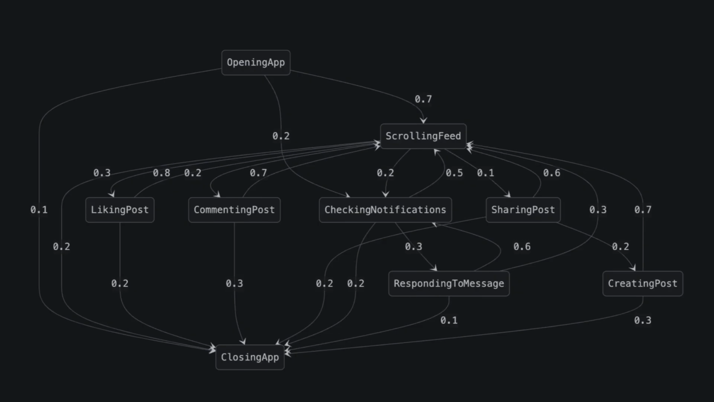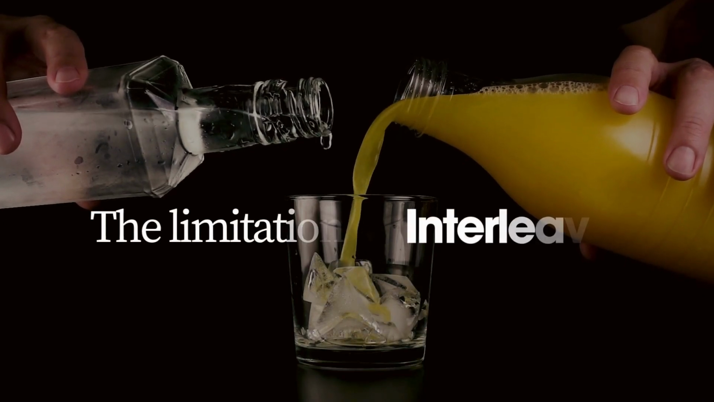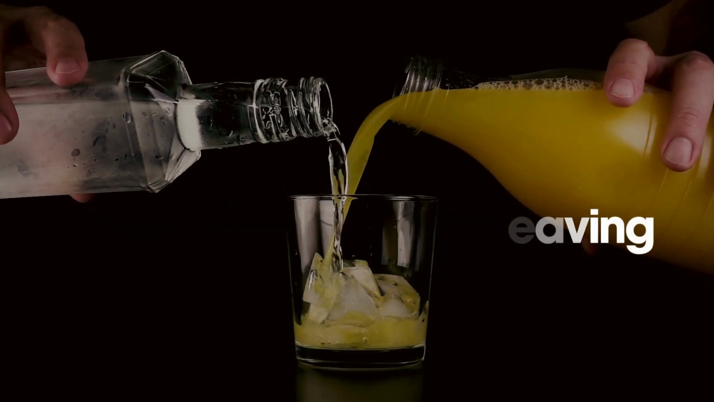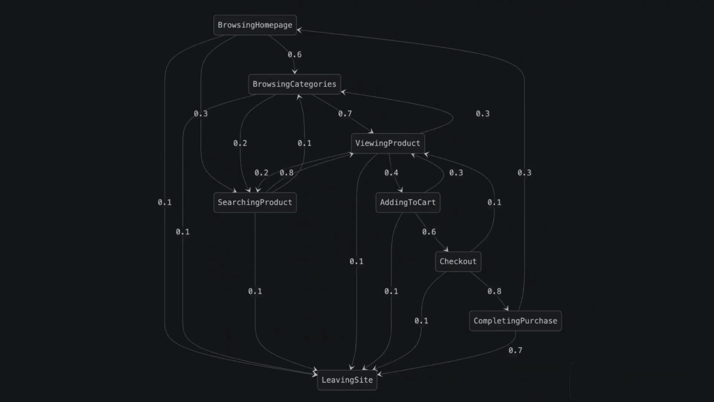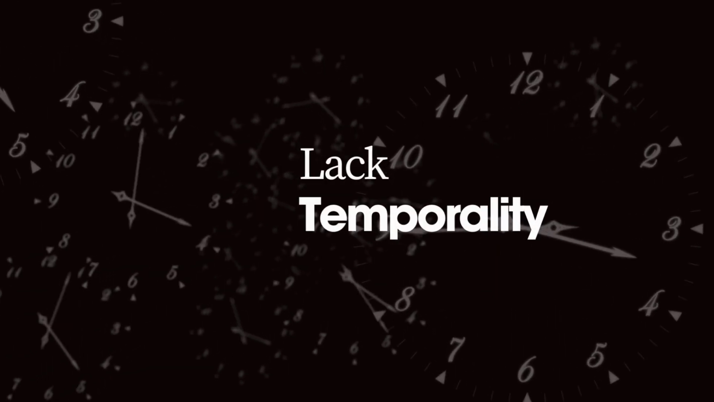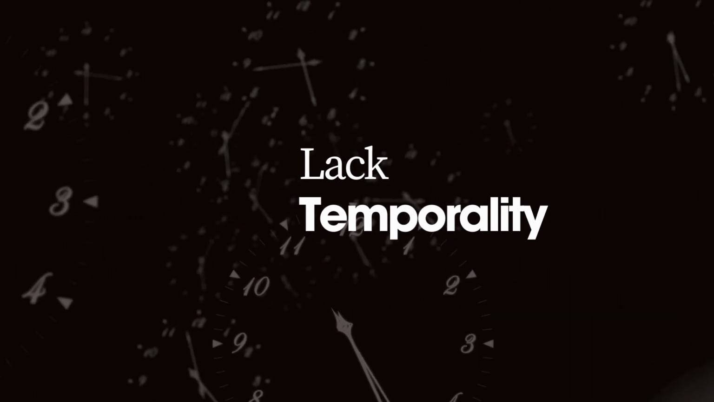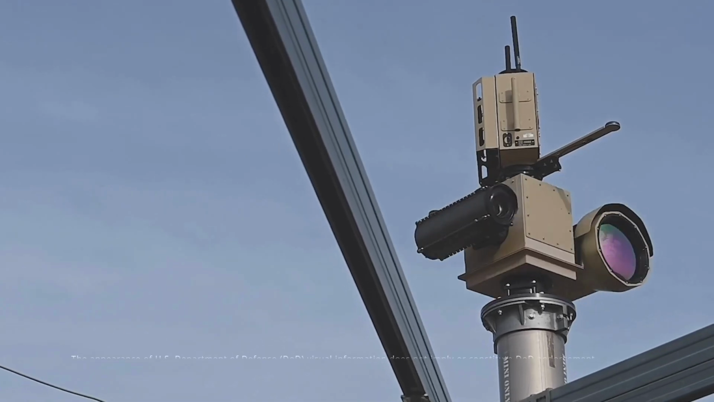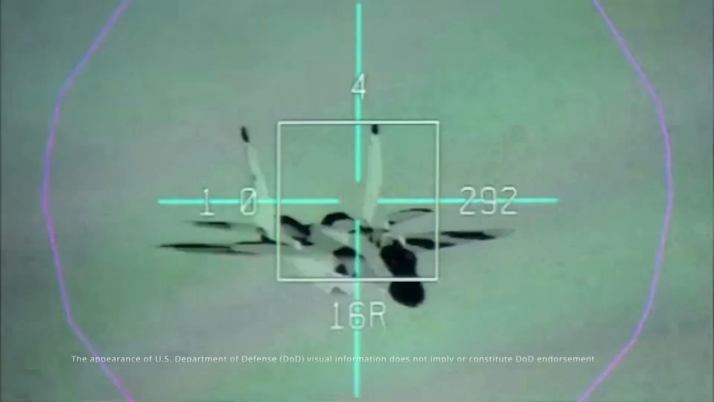When Markov chains try to model systems with multiple components, they use what's called an interleaving approach. This limitation means Markov chains struggle to represent causal relationships between concurrent events. They can't capture how an event in one part of a system might instantly influence another part. And Markov chains typically lack an explicit representation of time. They model transitions between states, but not the duration of states or precise timing of events, crucial factors in concurrent systems.